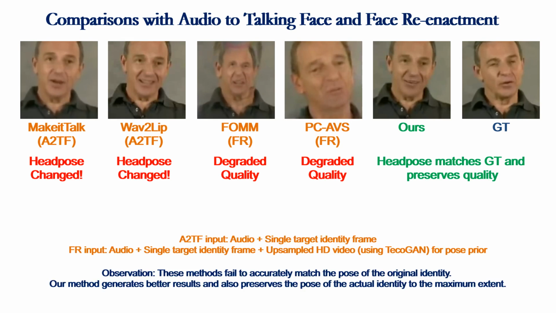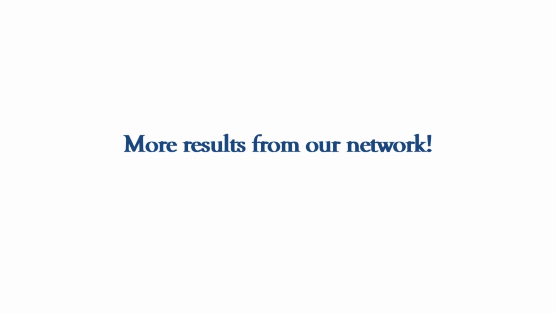The A2TF methods, Wave 2 Lip and Make It Talk, generate talking faces using the audio segment and a single target identity image. For FR methods like FOMM, since we do not have access to the original HD video, we use Techogen to upsample the LR input along with a single HD image of the target identity and audio segment. The A2TF and FR methods fail to accurately match the pose of the original identity, whereas our model generates consistent and noticeably better results and also preserves the pose of the identity to the maximum extent. We show some more results from our network.